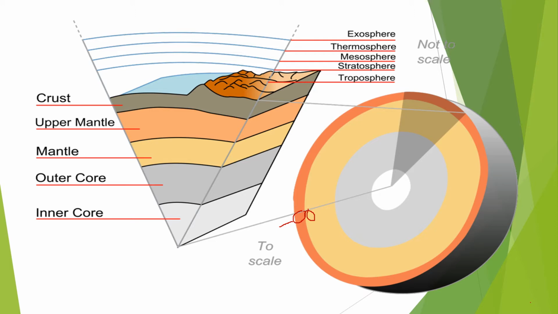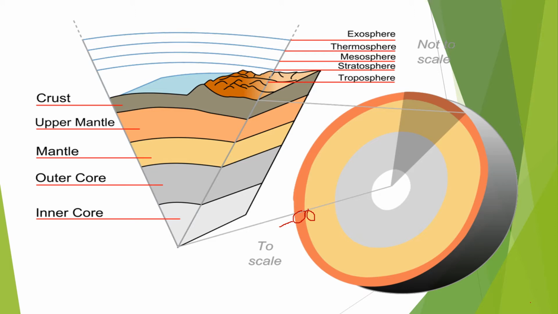Now these plates move and interact with one another. These plates, class, are always moving. Yes, they move so slowly that we cannot feel it. They move 1 to 2 inches per year. That's why we cannot feel it.